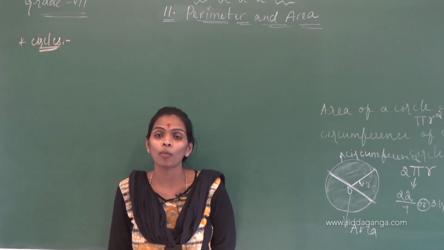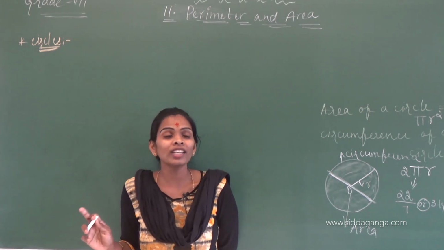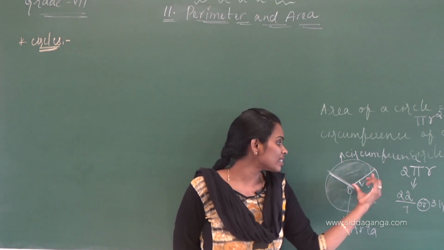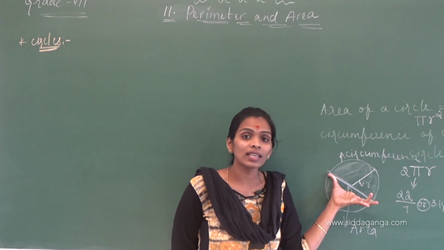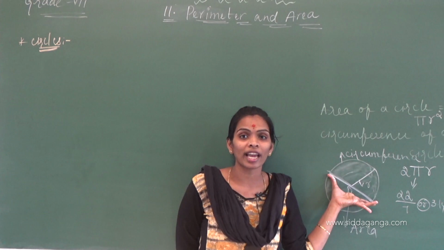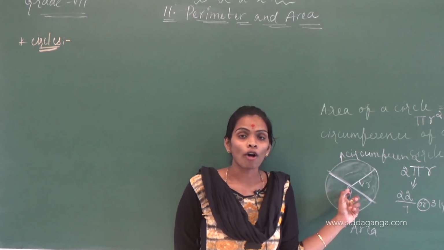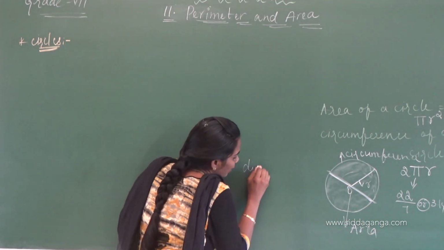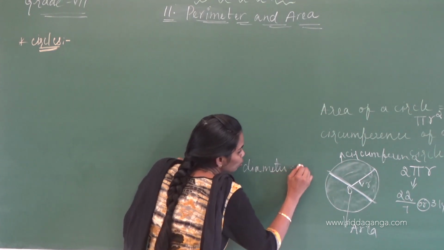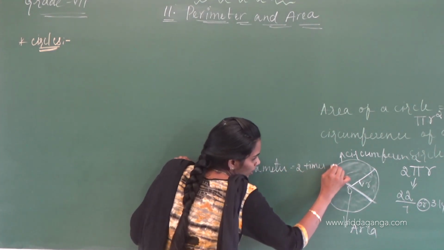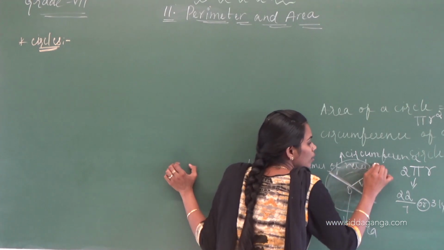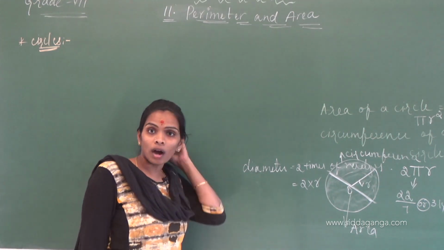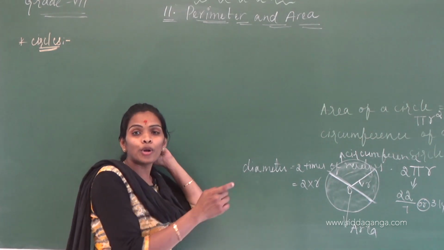When we are doing the problems, we have to keep one thing in mind. If you see this, you can understand that the radius is half the diameter. Radius is this much only, and this is the diameter. Sorry, diameter is equal to 2 times the radius, that is 2 into r. Correct? Diameter is equal to 2 into r.